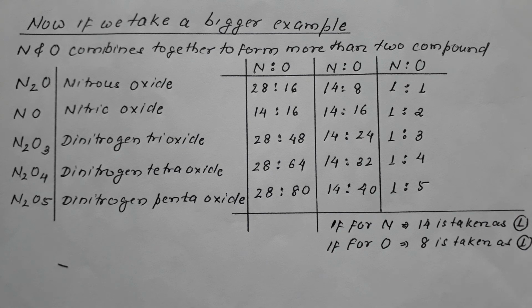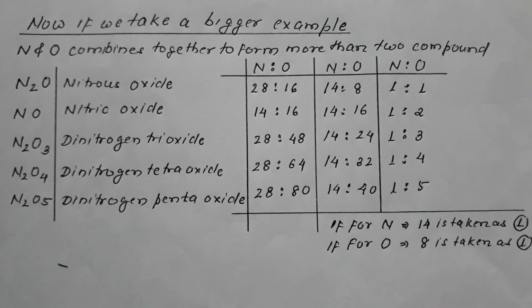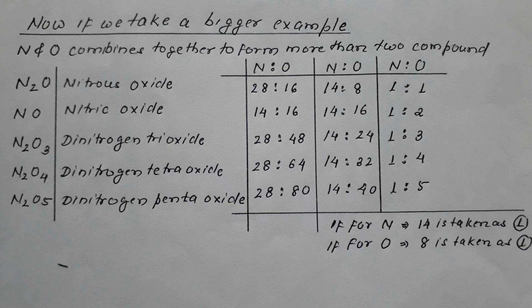So what is meant by the law of multiple proportion? The law says if two elements combine to form more than one compound, then the ratio of the various elements in the compounds formed will always be in multiple ratio. The ratio of the various elements will always be in multiple ratio, or it is said that a fixed quantity of one element always combines with multiple quantity of the other. The ratio will be multiple. So I think that this law of multiple proportion will be absolutely clear. Please practice it. You may revert back if you have any problem.